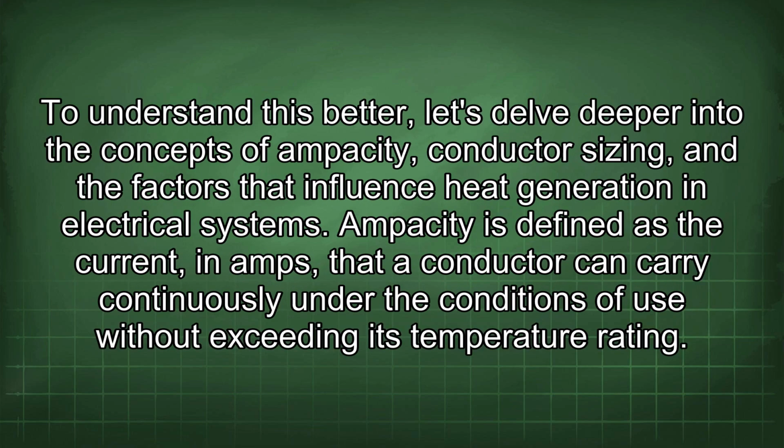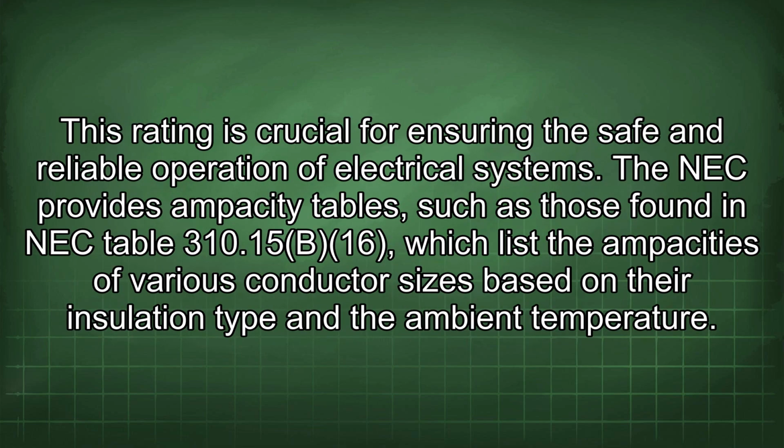To understand this better, let's delve deeper into the concepts of ampacity, conductor sizing, and the factors that influence heat generation in electrical systems. Ampacity is defined as the current, in amps, that a conductor can carry continuously under the conditions of use without exceeding its temperature rating. This rating is crucial for ensuring the safe and reliable operation of electrical systems.